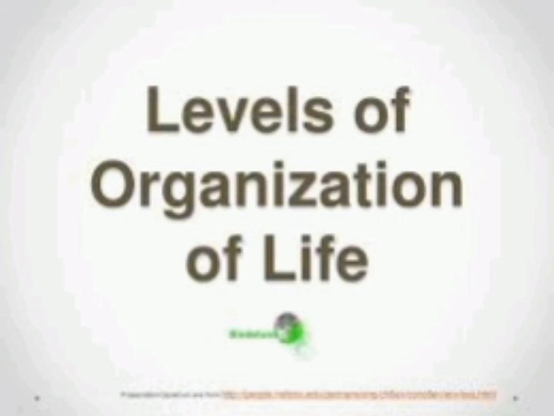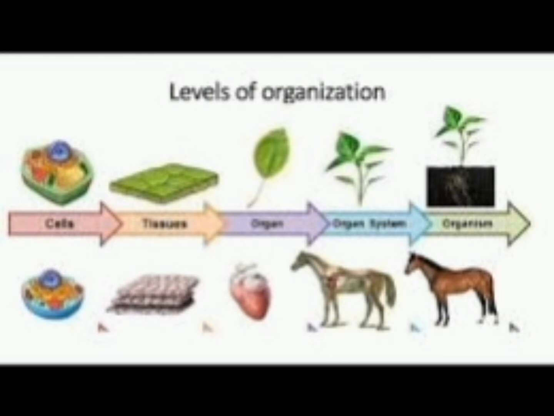Welcome, great minds. We'll be looking at levels of organization of life, where we have the cells to the tissues, from the tissues to the organ, from the organ to system, and from system to organism. That's what makes living things to be in two groups: the unicellular organisms and the multicellular organisms. We'll also be looking at binomial nomenclature and also complexity.